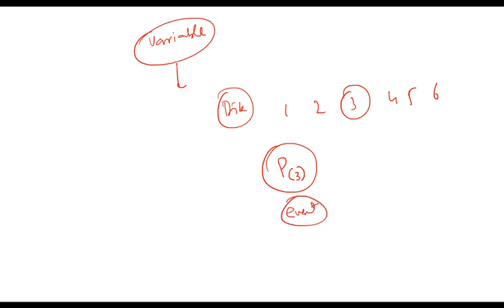So an event is what happens, and probability will be estimated for a particular event. This 3 coming out on a dice is an event.